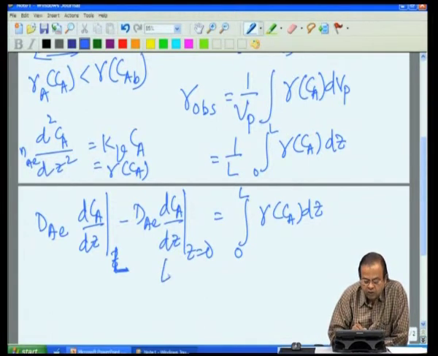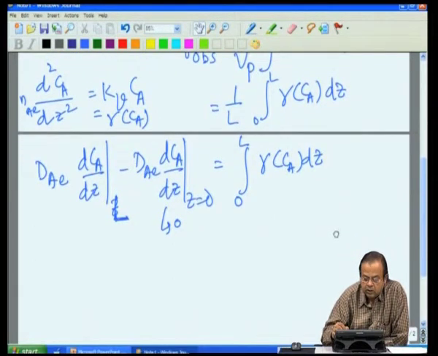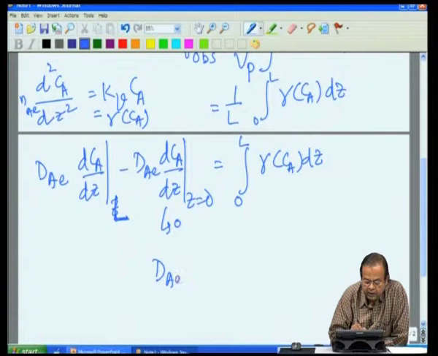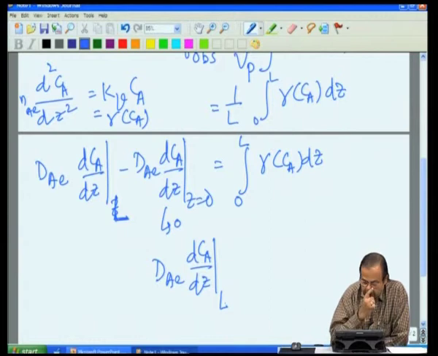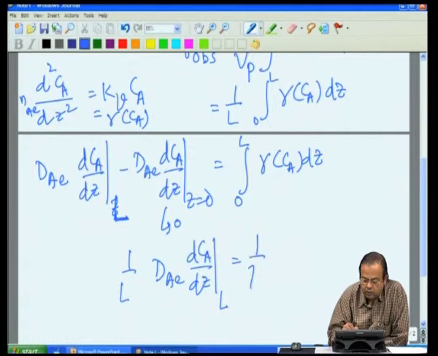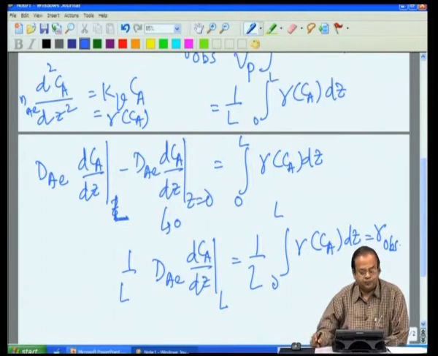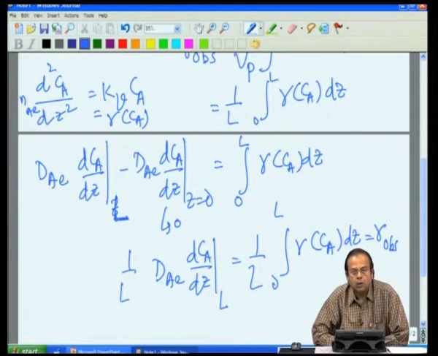Now, what do we know about the value at z equal to 0? This is 0. In other words, this R observed is nothing but De dCA dz at L, times 1 over L, which is 1 over L integral 0 to L of R of CA dz, or R observed.